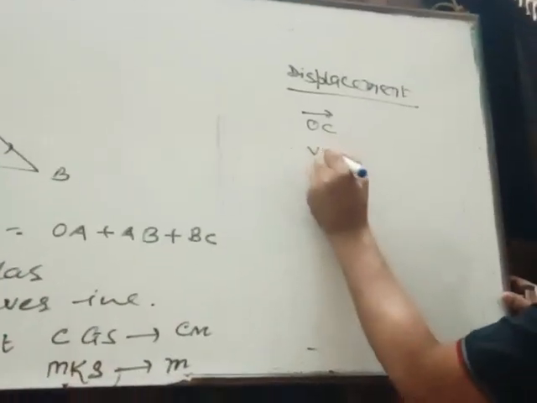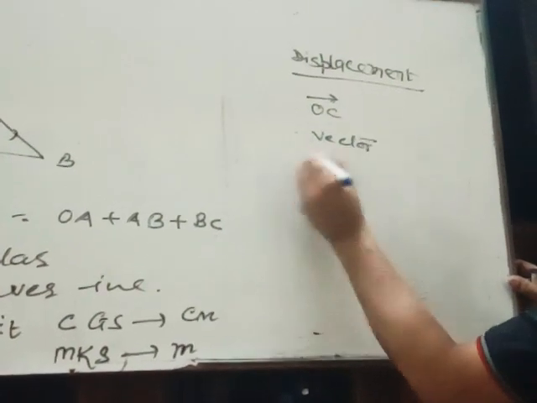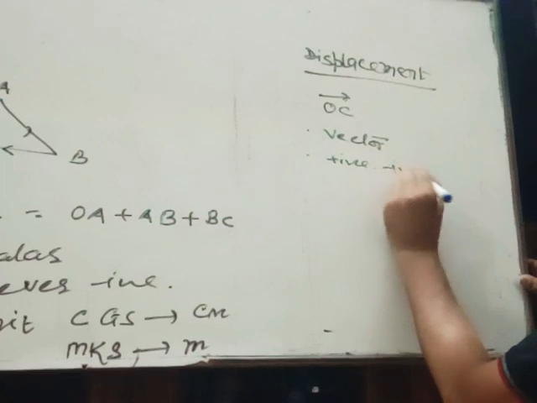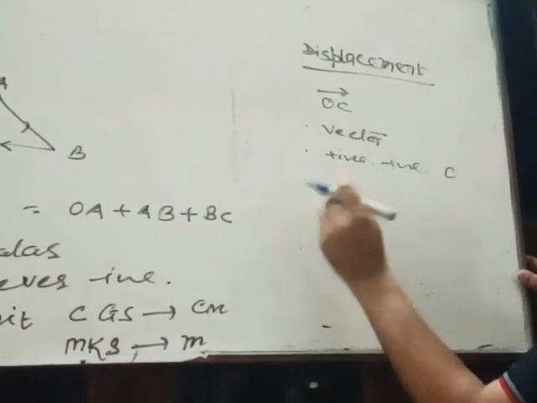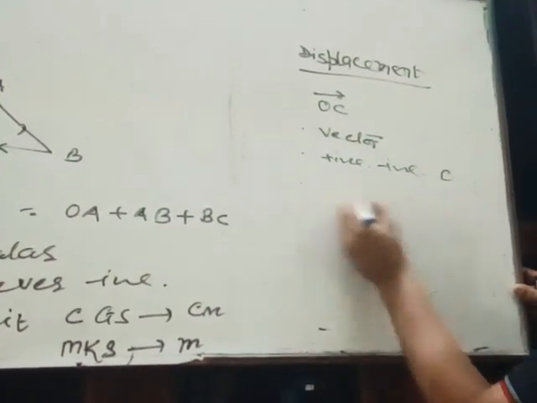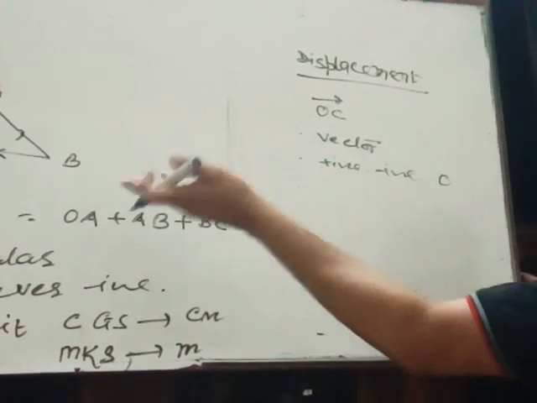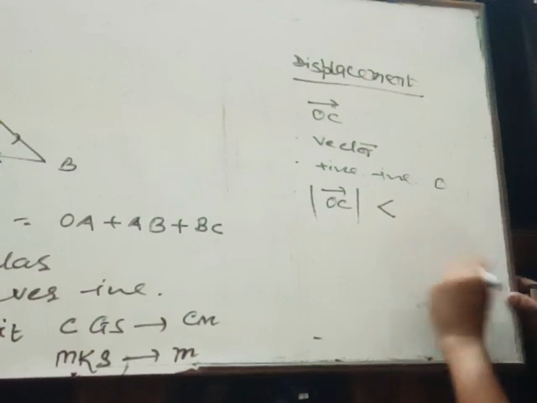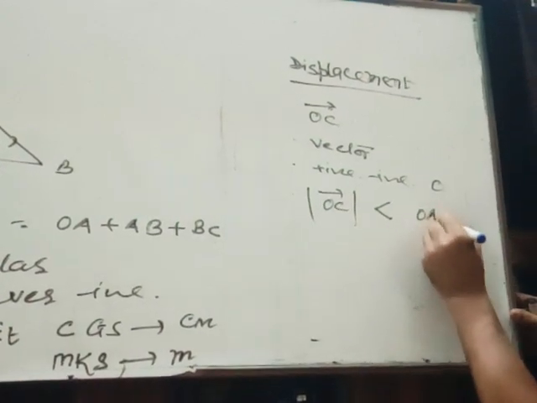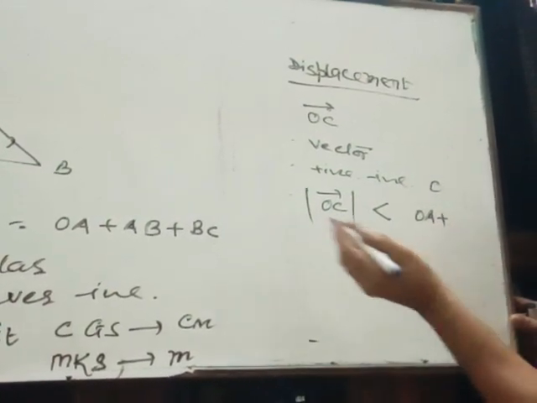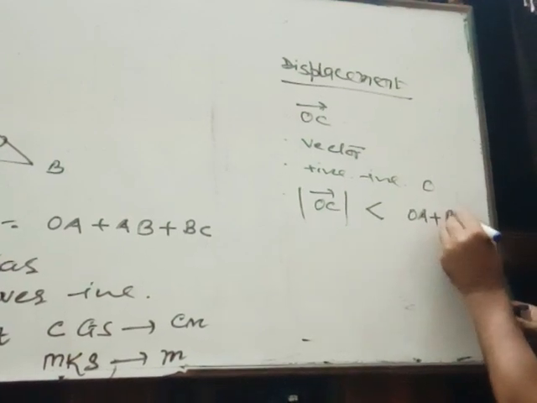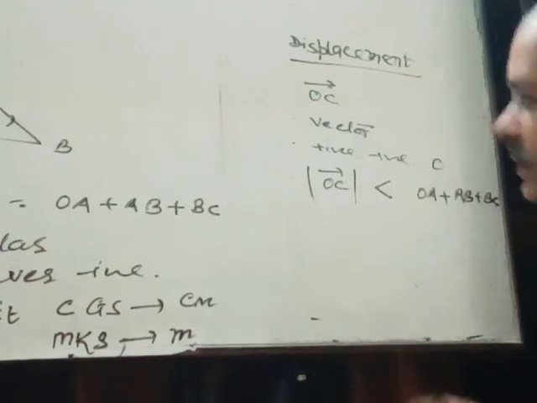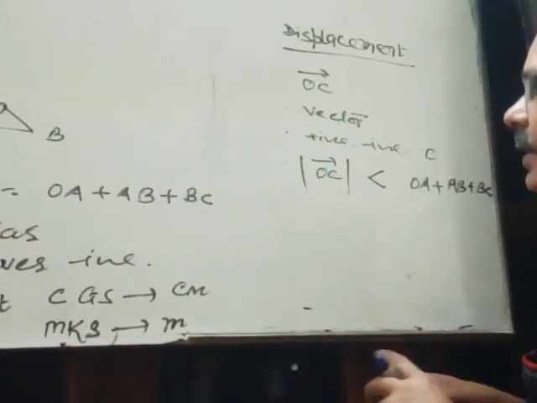It is a vector quantity, so it may be positive, negative as well as zero, and its magnitude, especially in this diagram, is less than the length of path covered by the body, OA plus AB plus BC.